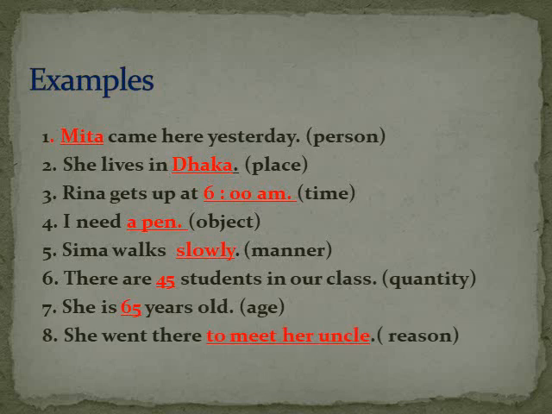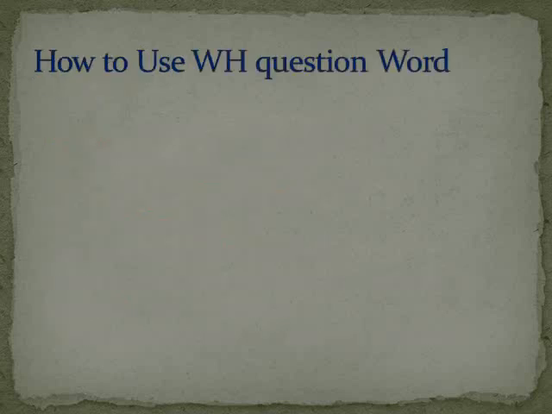This is the reason. Reason means কারণ. সে সেখানে গিয়েছিল. কেন গিয়েছিল? To meet her uncle. আঙ্কেলের সাথে দেখা করার জন্য. So the underlined part is a reason. We have to identify the underlined word to make a question.